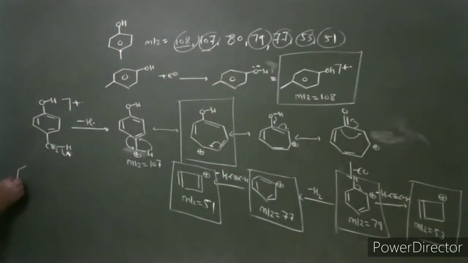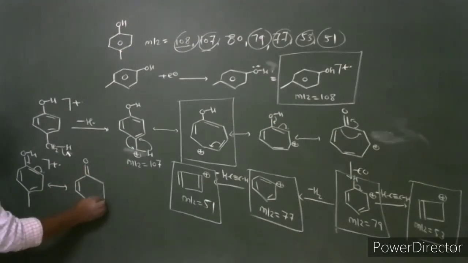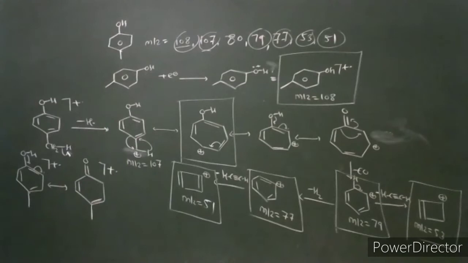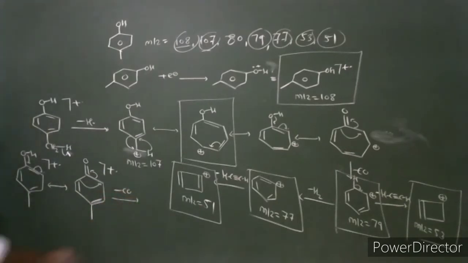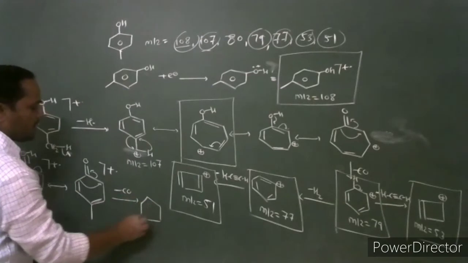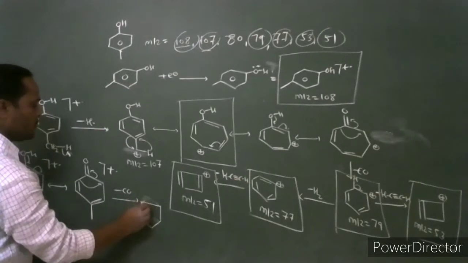Then consider this phenolic compound, this alkyl substituted phenolic compound. This molecular ion first undergoes keto-enol tautomerism, and after this keto-enol tautomerism, it again undergoes loss of carbon monoxide.